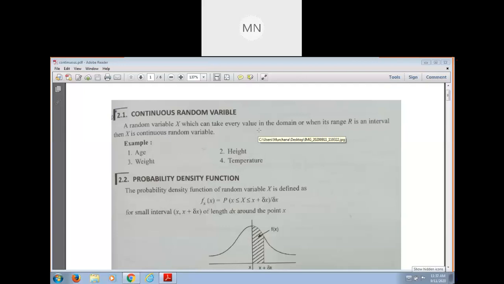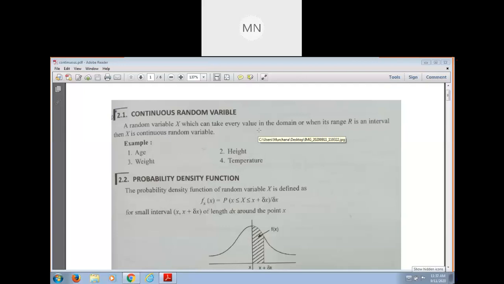A continuous random variable is a function x on the outcomes of some probabilistic experiment, or you can say some random experiment, which takes values in a continuous set.